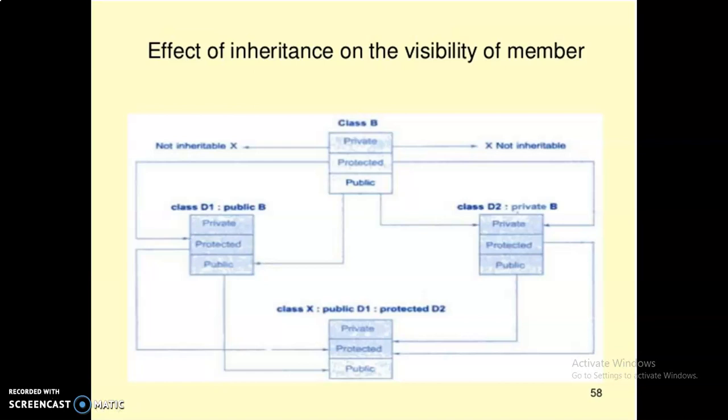A protected member inherited in private mode derivation becomes private in its derived class.